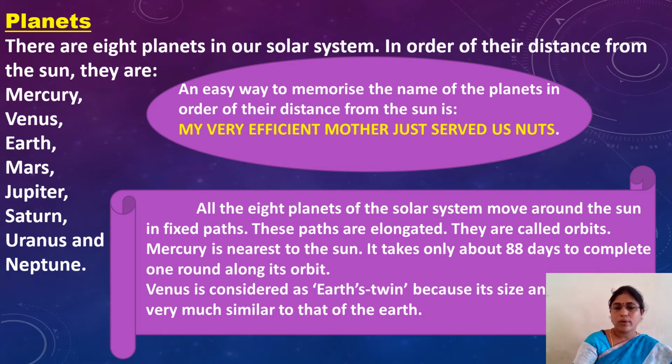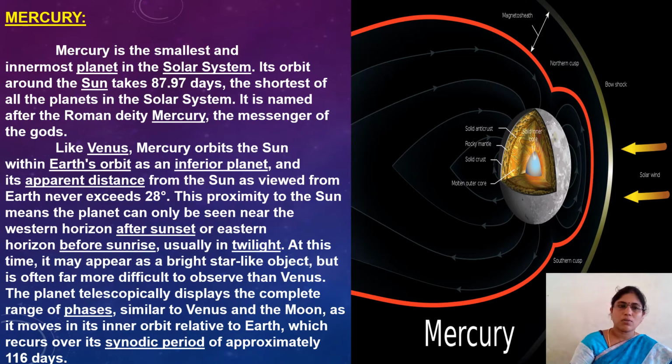And when it comes to Venus, it is considered Earth's twin because its size and composition are similar to the Earth, so Venus is considered the Earth's twin planet. Understood children? Coming to our first planet, Mercury, children.